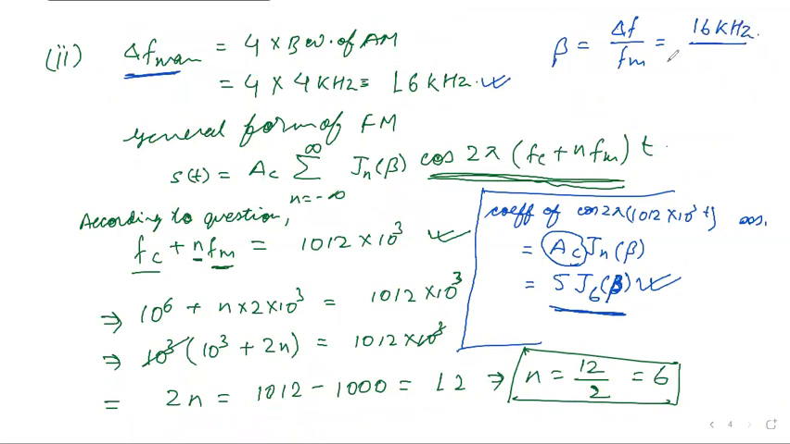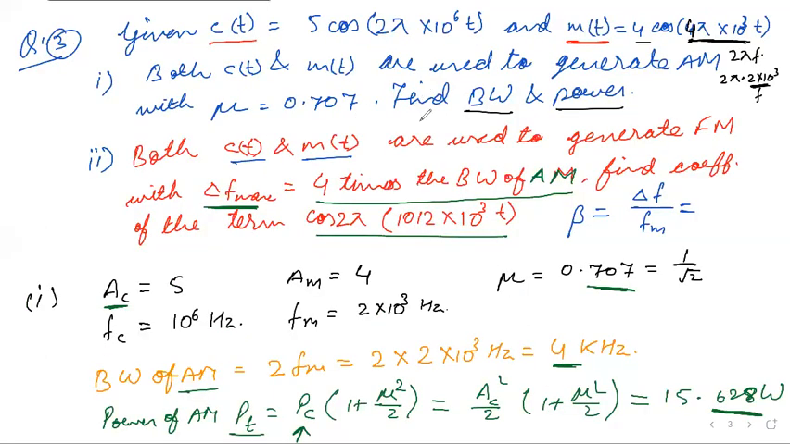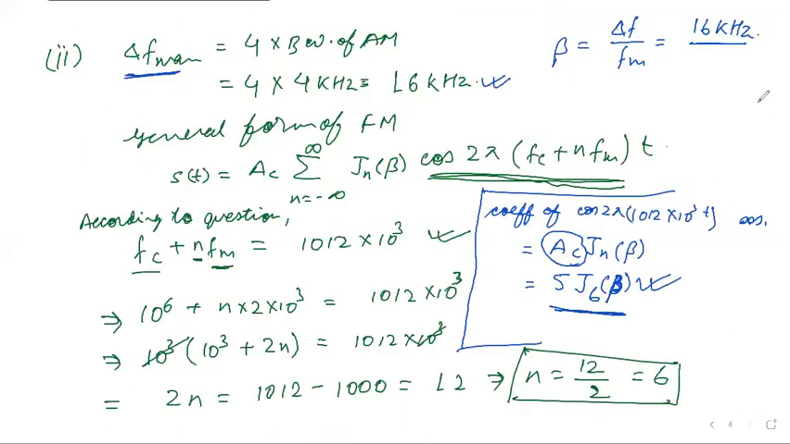And what was the value of FM? We have seen this in the previous part. FM is 2 into 10 to the power 3, so it is nothing but 2 kilohertz. So we can put this value here, 2 kilohertz. Always keep in mind that the units should be the same, only then the calculation can be done. So it should be 8. So beta is 8. Okay. So we can put it here.